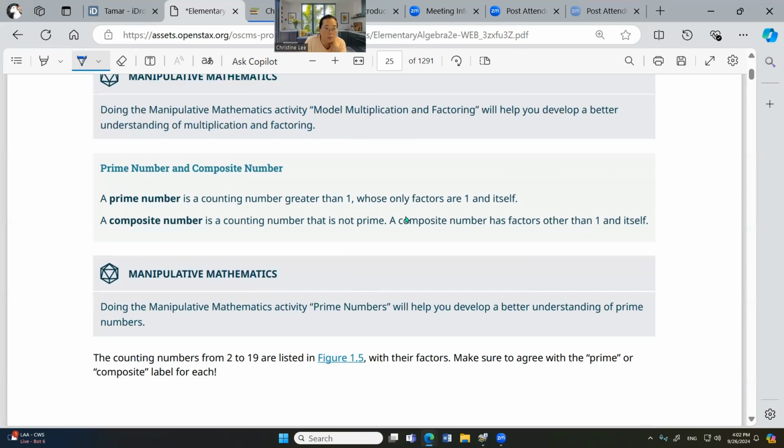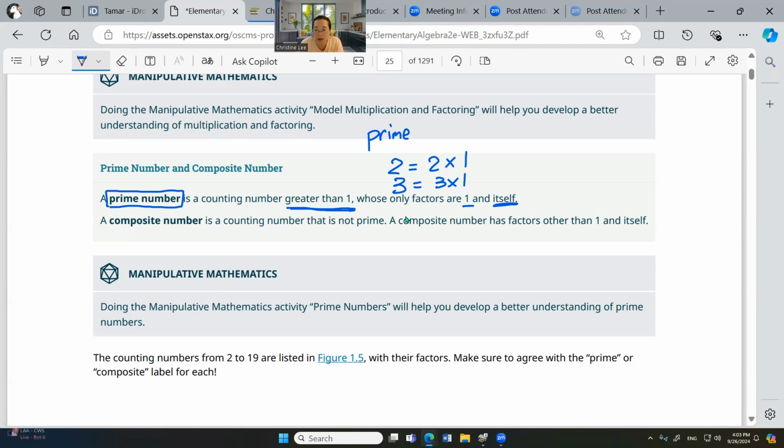Now, there is something called prime number. Prime number is a number that's bigger than 1. So 1 is not, it's greater than 1. And its factors are only 1 and itself. Okay, so like 2 is bigger than 1, and 2 is only 2 times 1, nothing else. 3 is only 3 times 1.